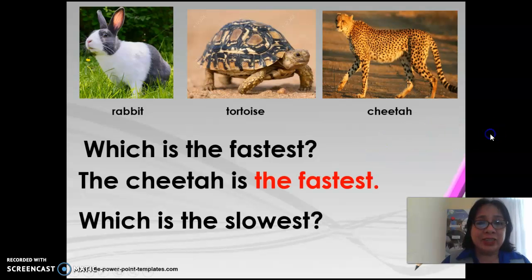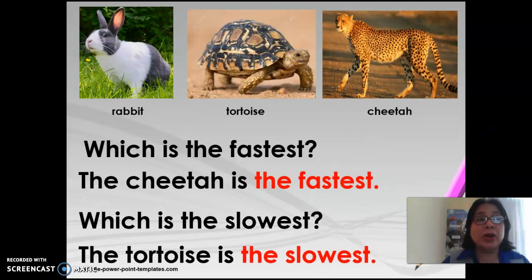Yes, the cheetah is the fastest. The cheetah is the fastest. Which is the slowest? Correct, the tortoise is the slowest. Remember, when we ask about animals, we use which. When we ask about people, we use who.